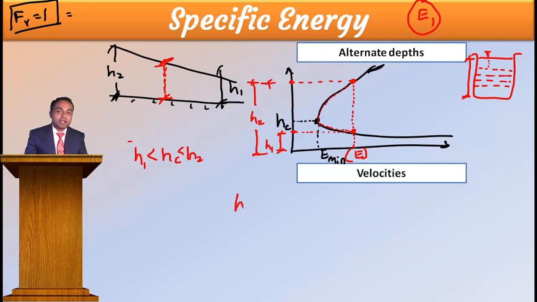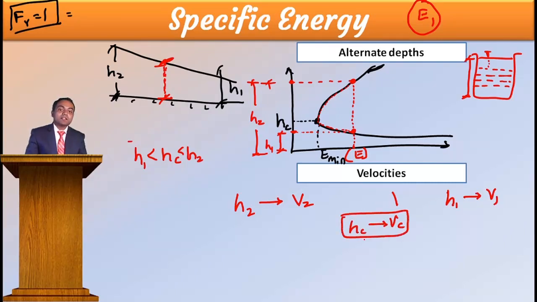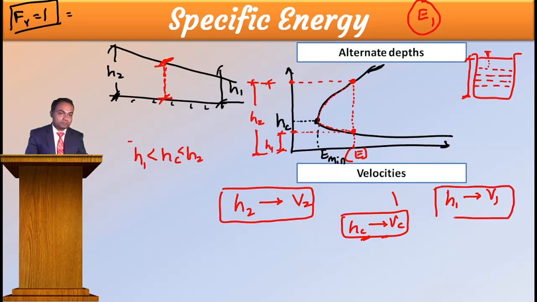For example, at H2 there might be V2 velocity moving, and at H1, V1 velocity might be moving. Then at HC obviously VC velocity will move. This is the critical velocity, critical depth. This is the velocity at h2 and this is the velocity at h1.